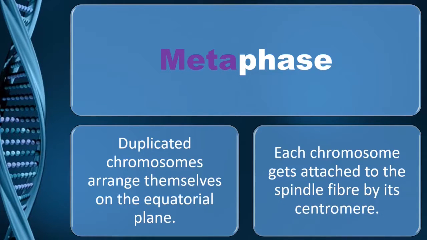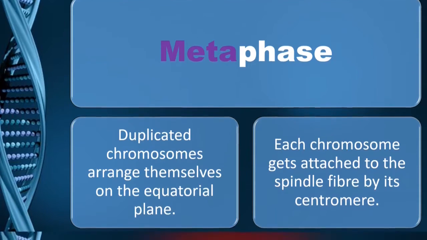The duplicated chromosomes arrange themselves on the equatorial plane. As soon as the chromosomes are attached to the spindle fibers, they are going to arrange themselves in a line, in an equator, or we can say the metaphase plate. That alignment is done in the metaphase stage of karyokinesis.